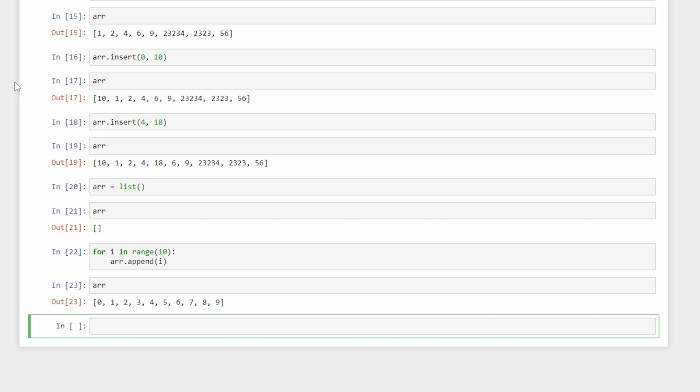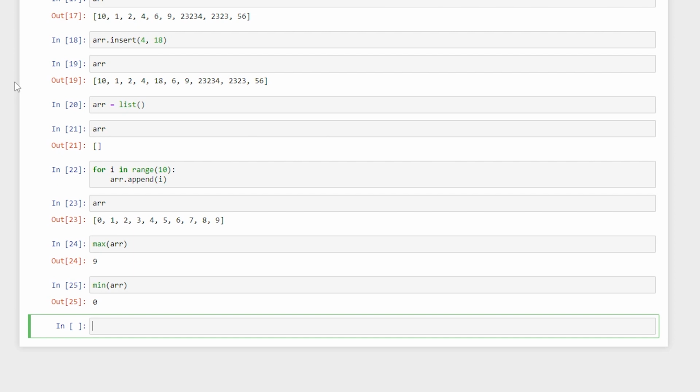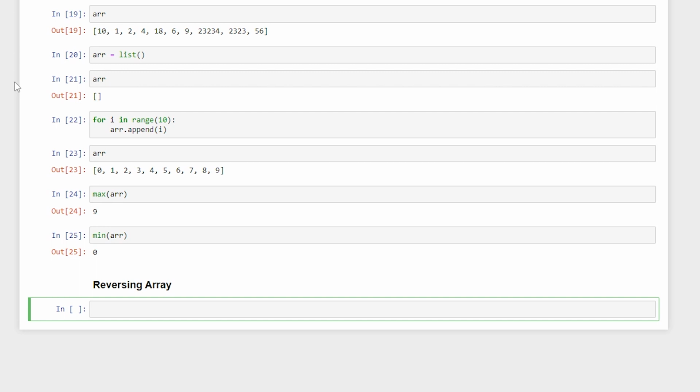And now you can also check the max element in it and also the min element in it. So these are all sort of trivial methods that you can try. And now let us try reversing this array, which is a very frequently used thing. So you have a lot of specific methods in which you can reverse this array. So we will first start with a very basic method.